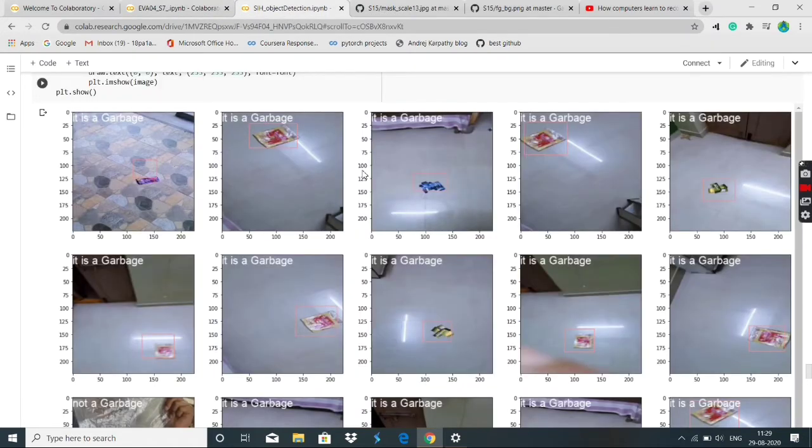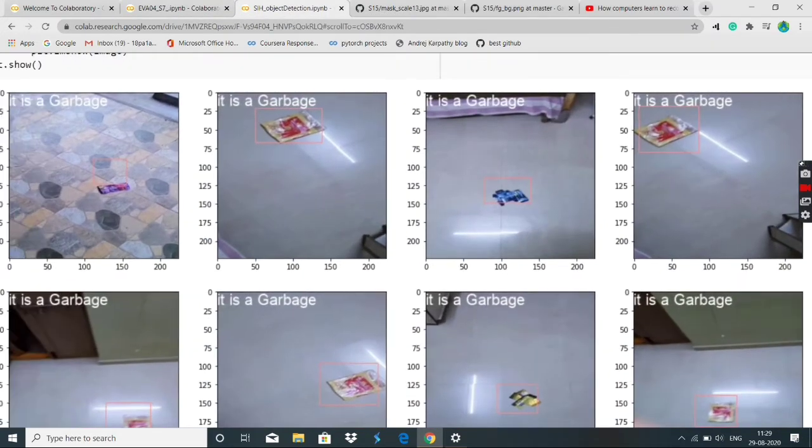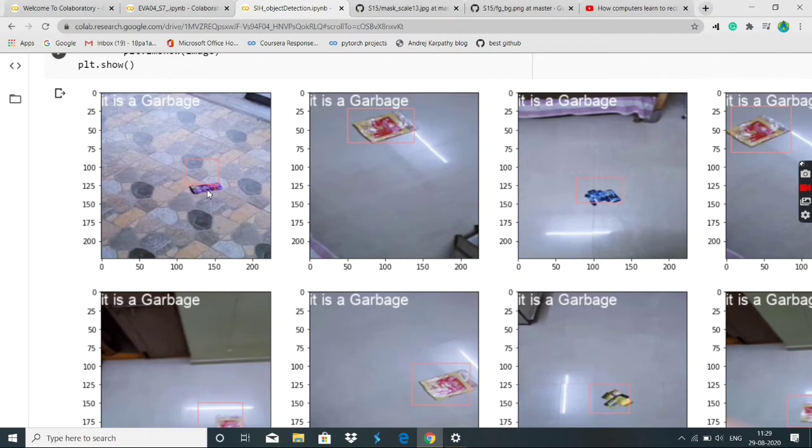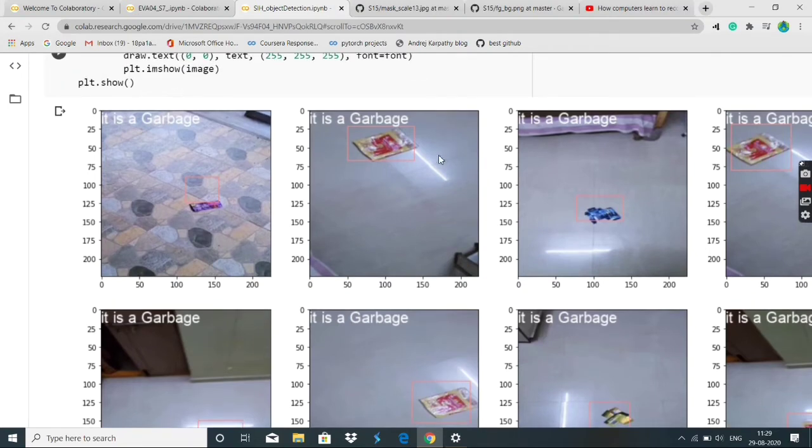Now we are going to look at object detection. It's a project that I worked on for Smart India Hackathon. So if there is some waste garbage on the floor, then you will have a bounding box which will tell that there is garbage at this particular location.